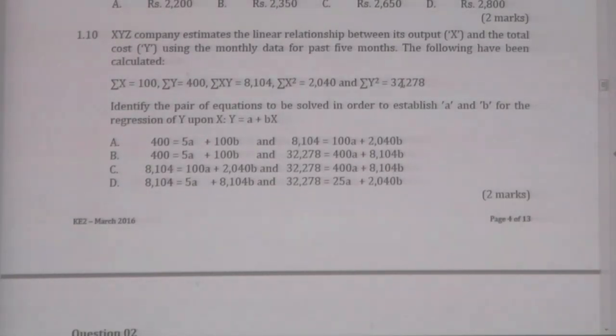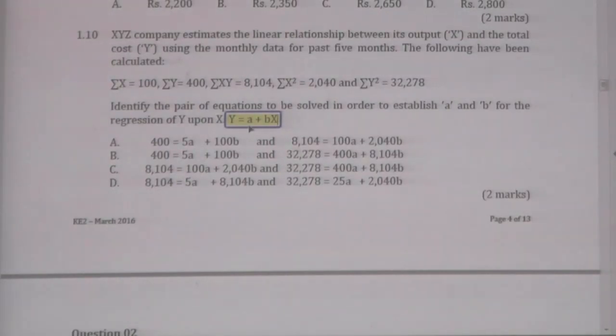Very good question. I think you can remember, we have discussed this part. The regression line is Y equals A plus BX. Here they have given it to you, right. Y equals A plus BX. Now, to develop this formula, we have to find out A and we have to find out B. We have a common formula to find A. To calculate it, you have to use the formula.